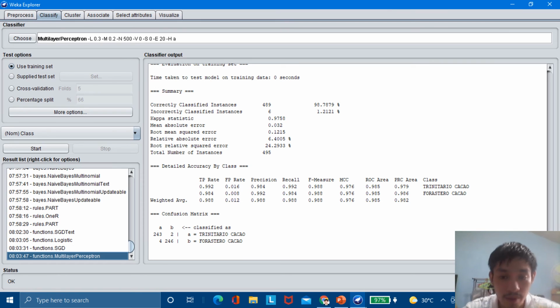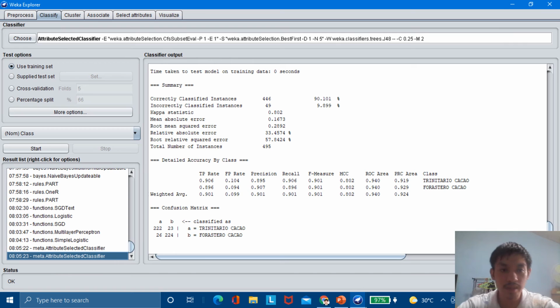For now, I can conclude that this is the best classifier for this dataset because it produced correctly classified instances of 489 and a percentage of 98.7879 accuracy. Let us remember multi-layer perception. And the time taken to test model is also at 0 seconds only. It means it's fast, it's efficient, and it is accurate. Multi-layer perception. Now let's go for more classifiers.